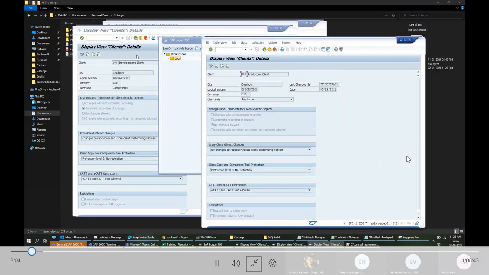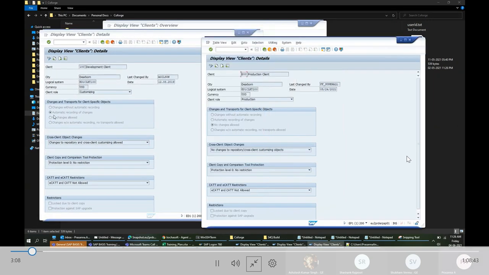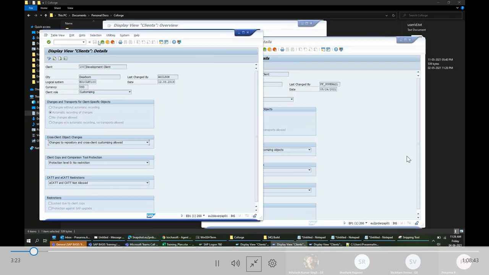See, the left one is a development system. Here the setting is changes to repository and cross client allowed. But in a production system, there are no changes allowed. Even here also, no changes allowed. So I cannot make any changes. I'll show you an example.